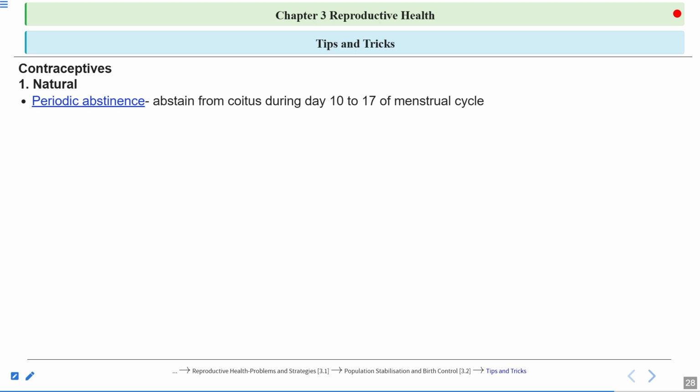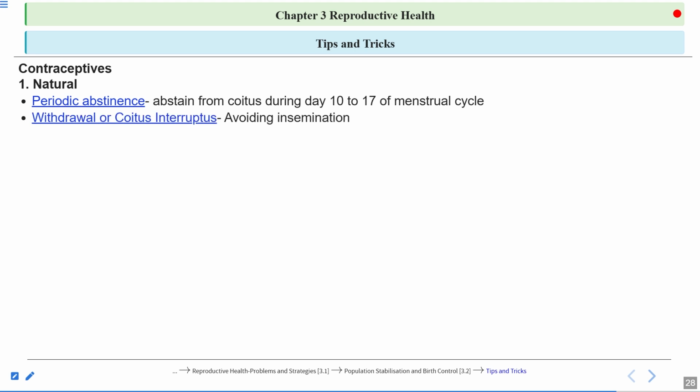The couples abstain from coitus during days 10 to 17 of the menstrual cycle. This is the fertile period. Day 10 to day 17 is known as the fertile period because the egg is released. There are chances that the egg is present at this time in the fallopian tube because the egg is released during the mid of the menstrual cycle, which is around the 14th day. So the couple should avoid sexual intercourse during days 10 to 17 of the menstrual cycle.